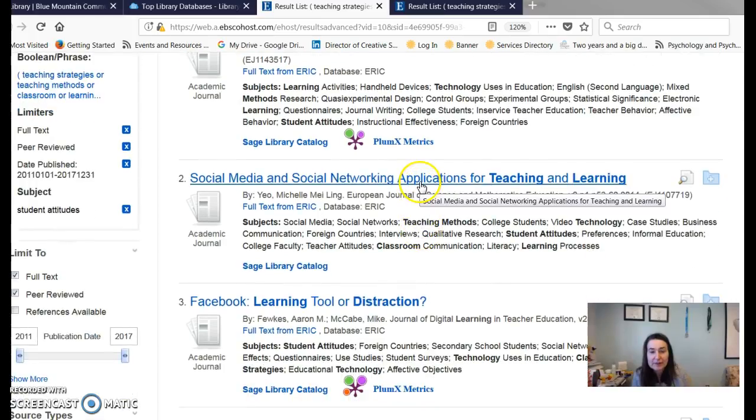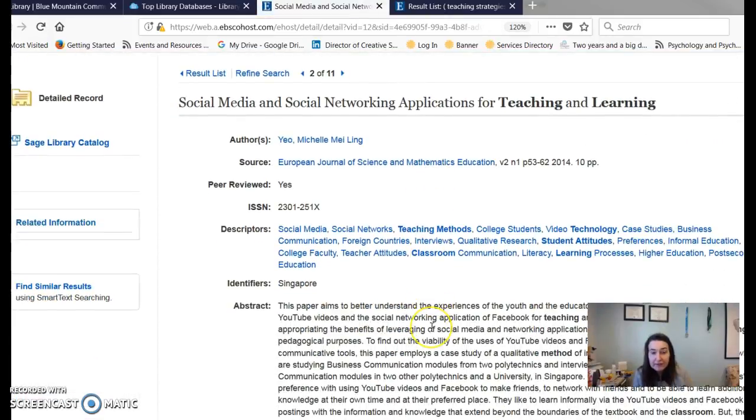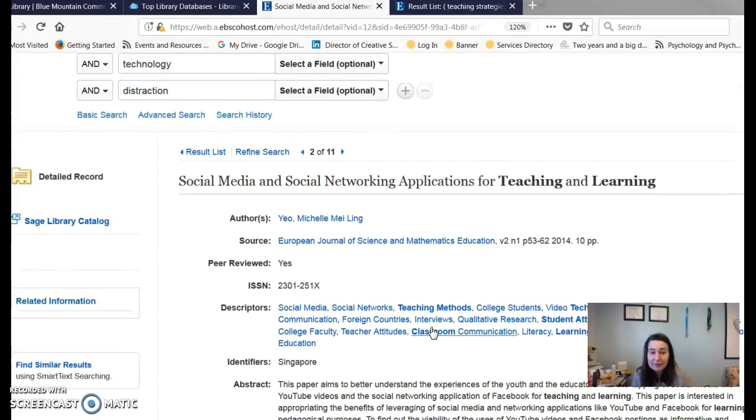But let's go ahead and look at this, because I think this was really one of the things you were interested in. If you are trying to access something from an ERIC database, how it's a little bit different is that in all our other databases, over here on the left-hand side, you would see a link to either the PDF or the HTML of the article, and you would just click there to retrieve the full article.